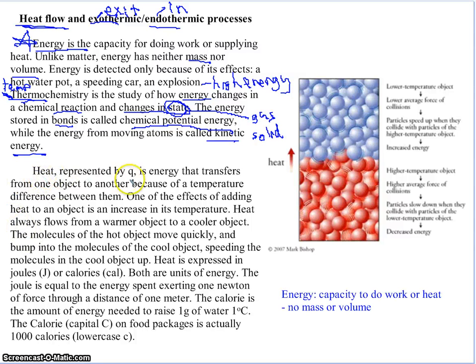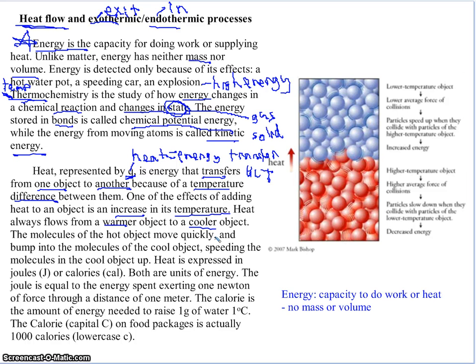What's this say? Heat, represented by Q, so Q is heat, is energy that transfers from one object to another because of a temperature difference. So heat equals energy transfer because of temp, so just T. One of the effects of adding heat to an object is an increase in its temperature. Usually. Heat always flows from a warm object to a cool object. I guess that makes sense.